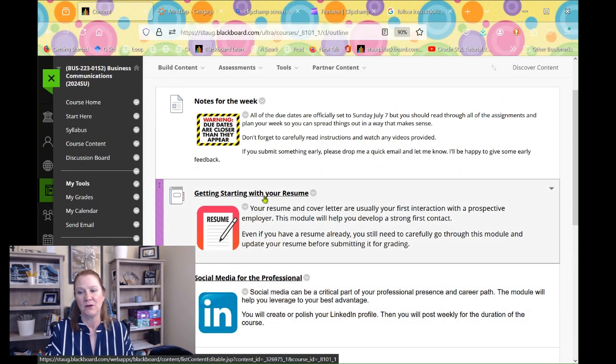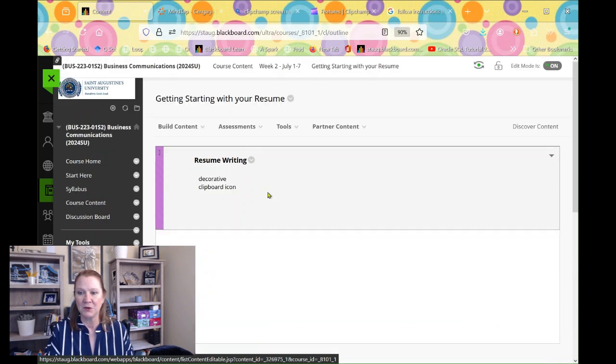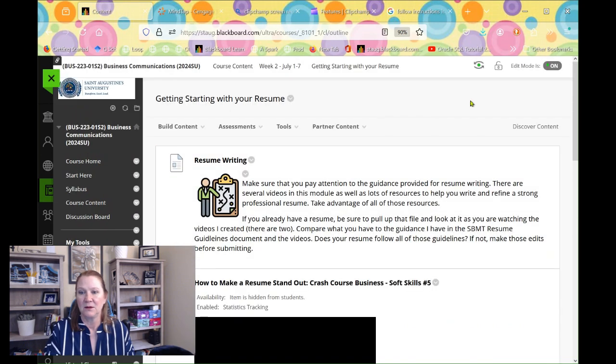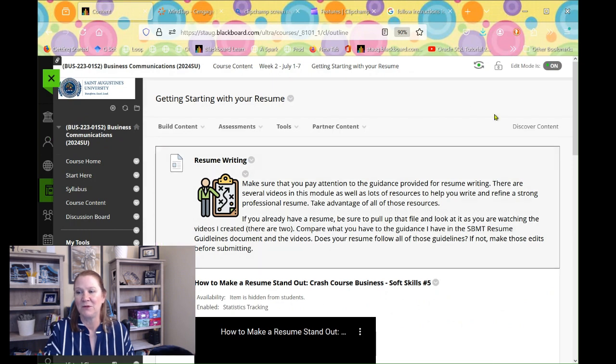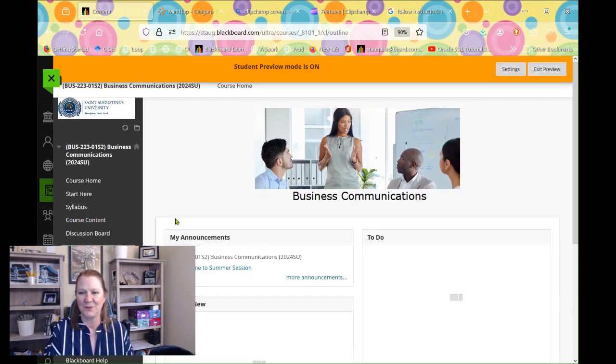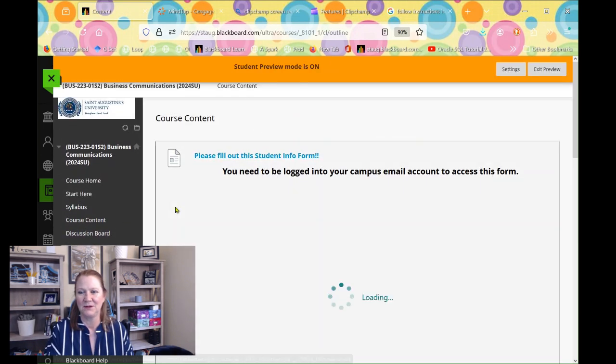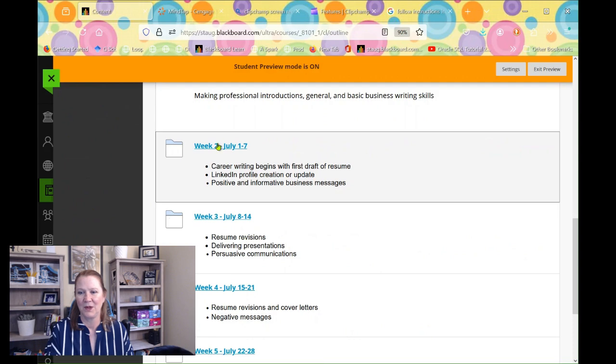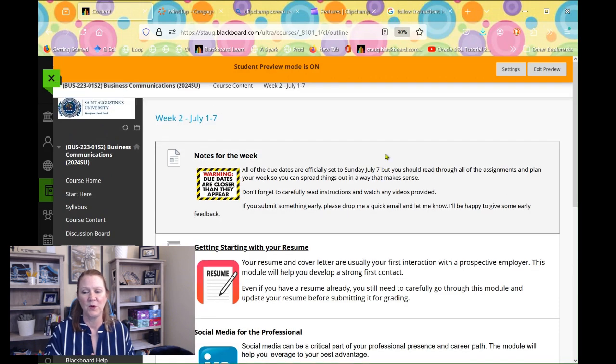So inside the resume learning module, let me jump into student preview mode so it looks to you like it's supposed to. Apologies. And I'm working on updating all of the other weekly folders. So if you see a note at the top of any of the other folders saying that the week is still being updated, you can look at the stuff that's in there, but don't get started on anything if you're really ambitious and want to start working ahead.